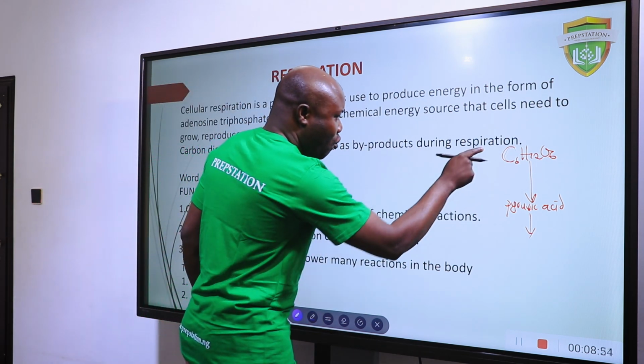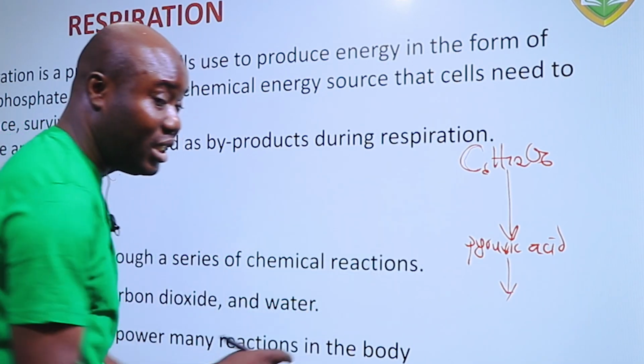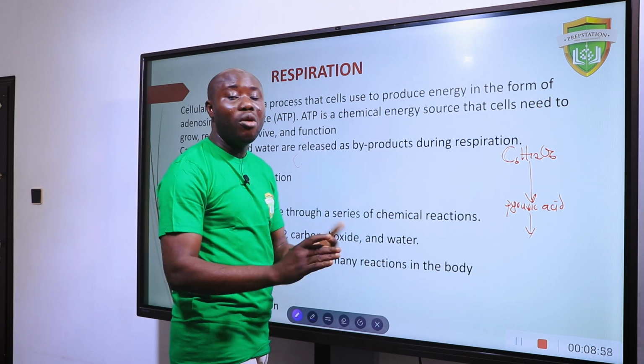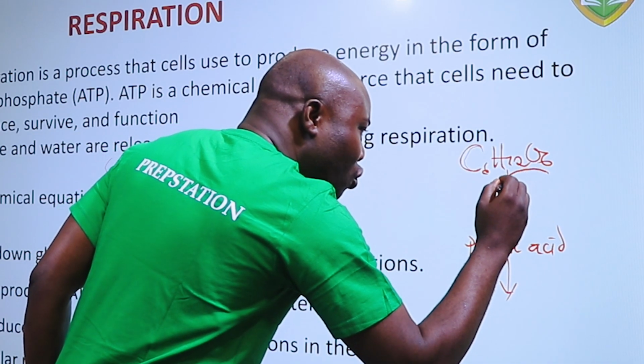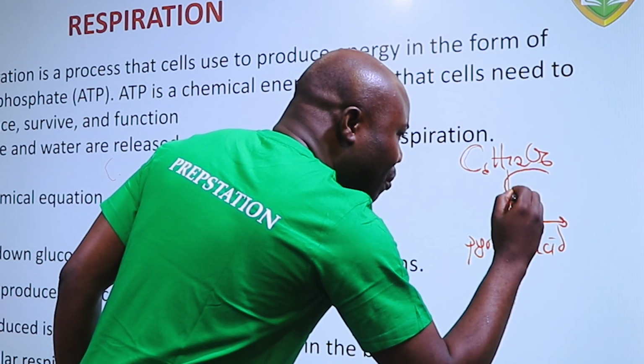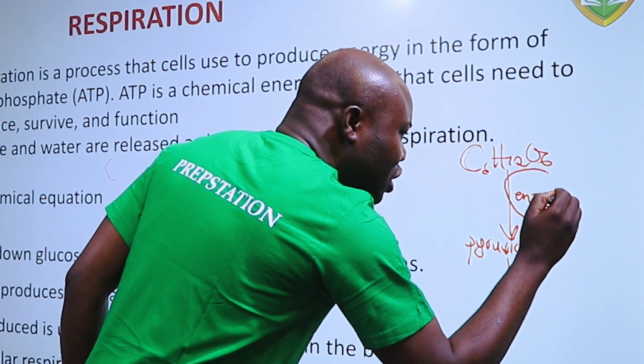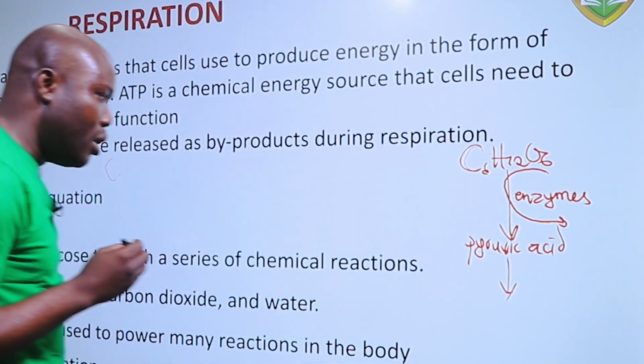Now, please stay with me. When glucose is broken down to give you pyruvic acid, it will also release energy, but it will not completely release all the energy. It's just fuel. But where I'm going to is this. If you look, this is a pathway. There are plenty of enzymes involved in this process. There are plenty. Is that clear now?